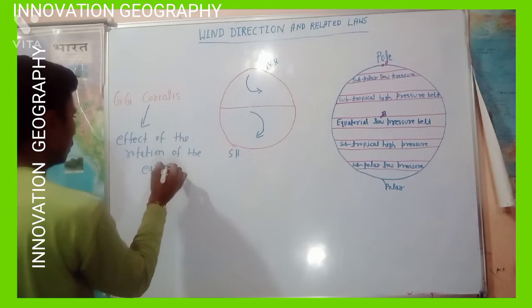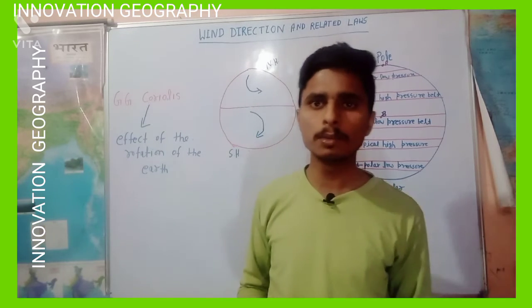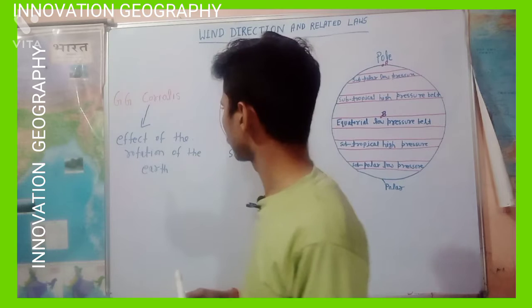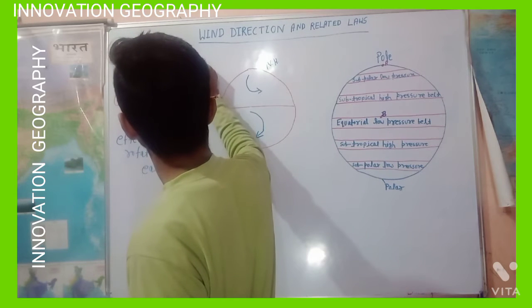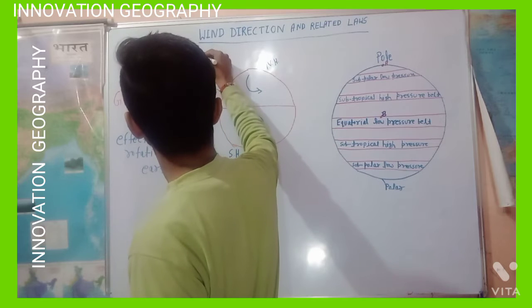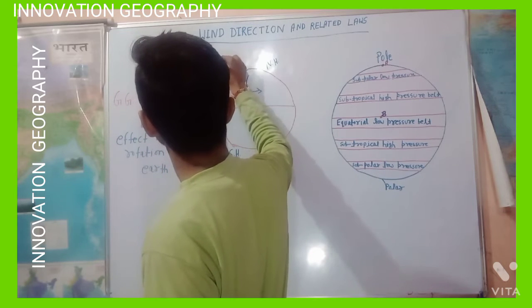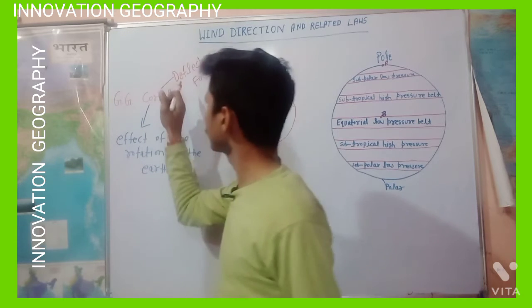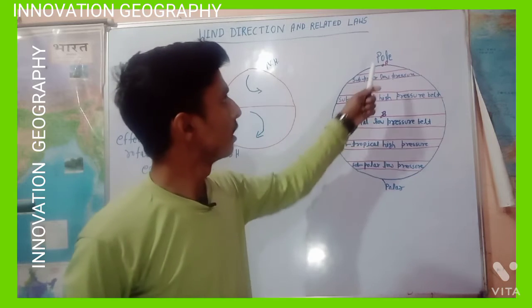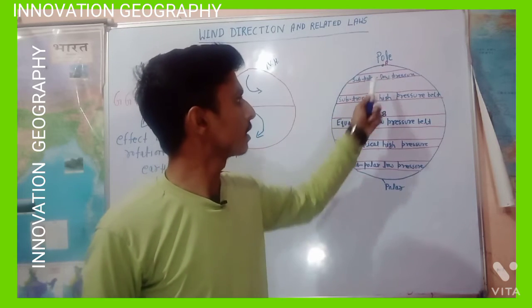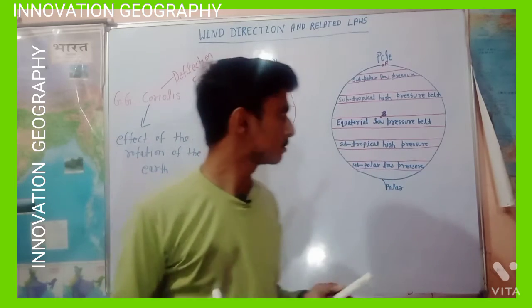Coriolis force is also called deflection force, and it is maximum at the poles and minimum at the equator, or you can say zero at the equator.